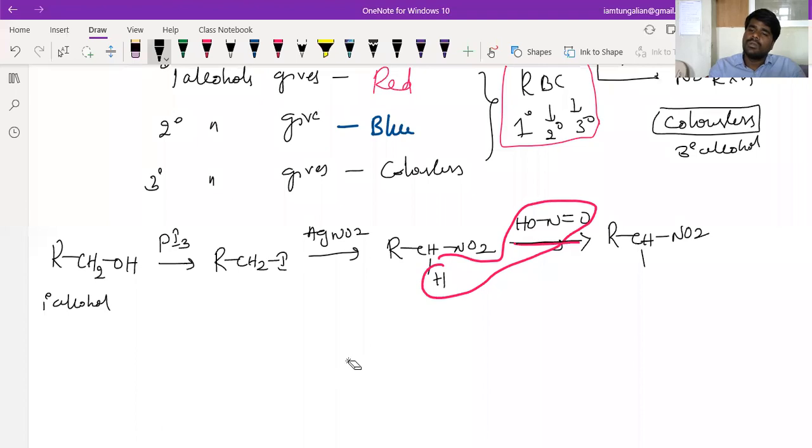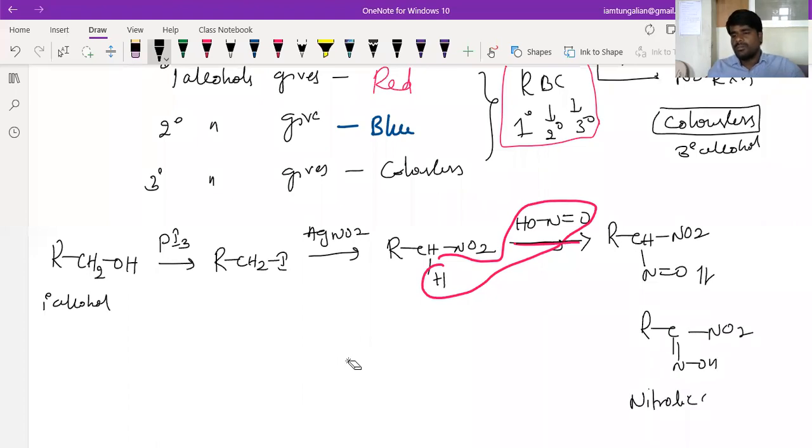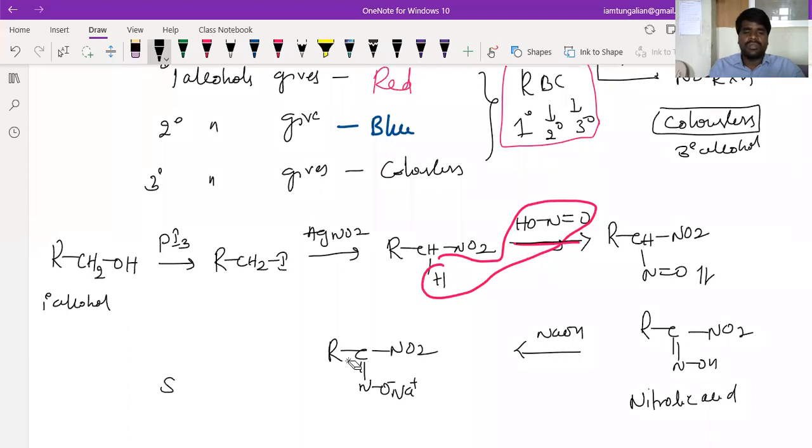RCHNO2, N double bond O. So this tautomerizes into what, beta? It gets converted into a particular compound like this. This is called nitrolic acid. So this is in base, beta. What happens? It exists in the form of RC double bond O minus Na plus NO2. This is called sodium nitrolate.